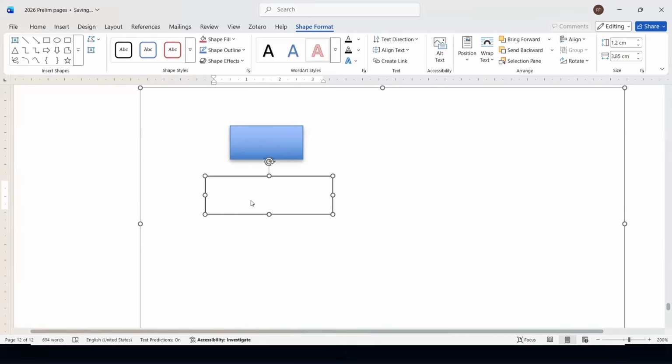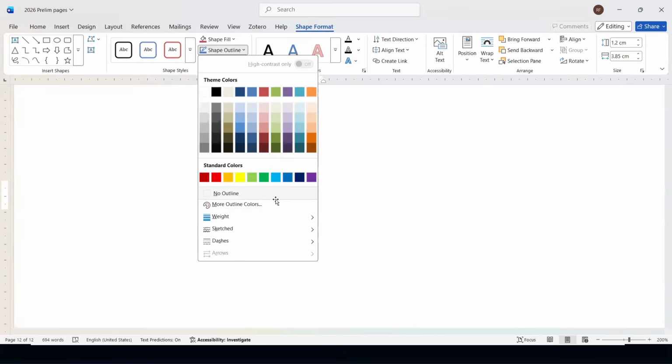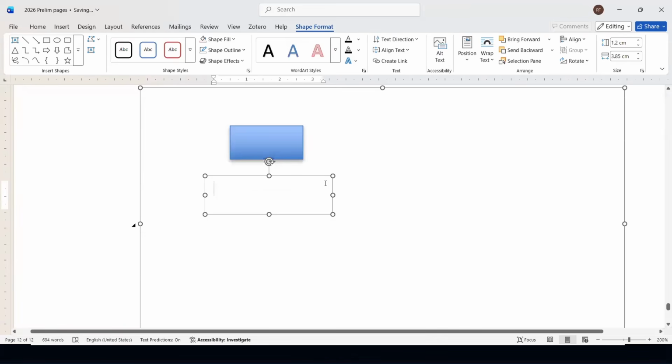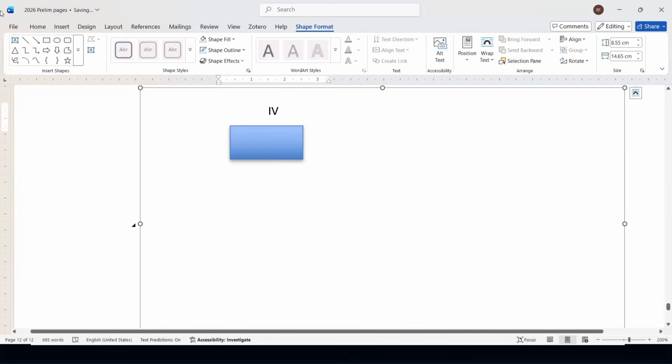So I'll just change the shape format of the text box so that there should be no outline, no fill color, and then say I will place here IV, okay, and then place it here. So everything is inside the canvas.